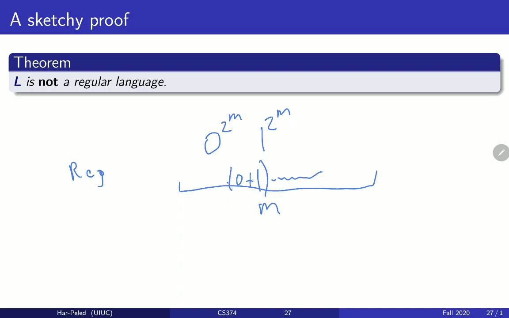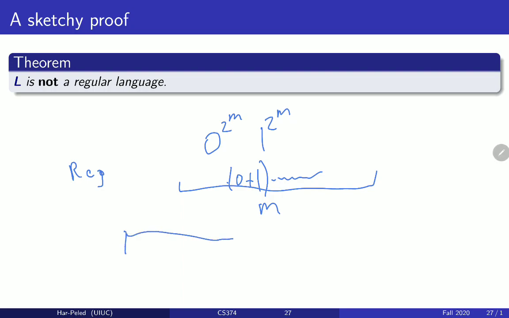Now, if you think about it, the only way a short regular expression can match a very, very long string is if we have a Kleene star somewhere, right? And in fact, there might be more than one Kleene star. There might be many Kleene stars. So now we just have to go through the cases.